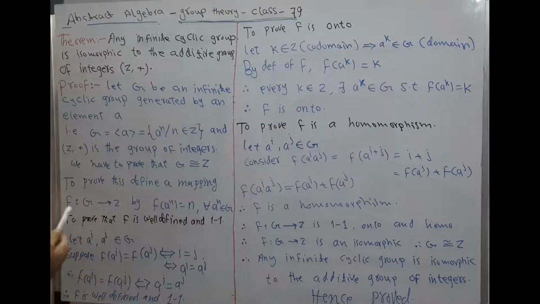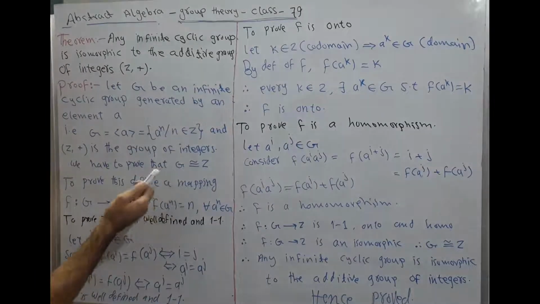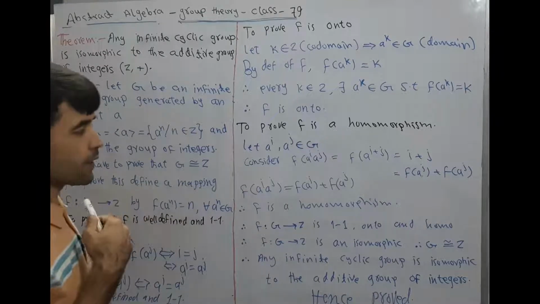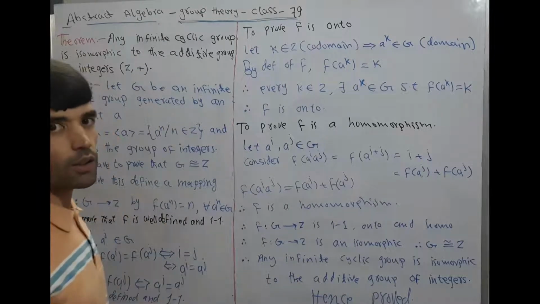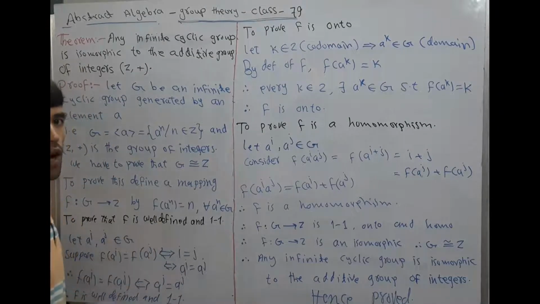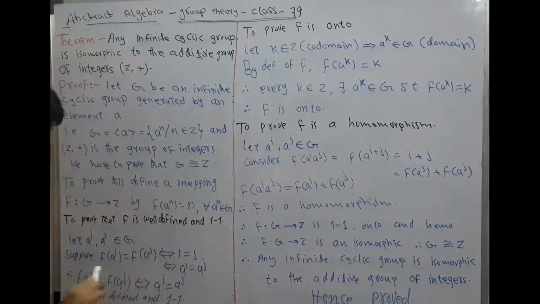We know the definition of isomorphic. A group is isomorphic to another group if there is a mapping f such that this mapping is one-one, onto, and a homomorphism.